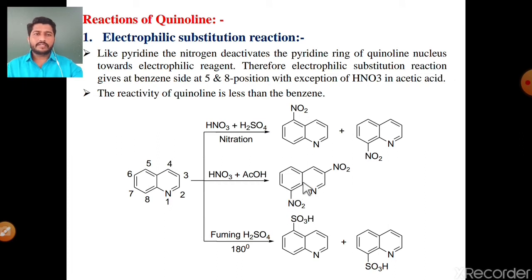There is one exception. The third reaction: when quinoline reacts with fuming H2SO4, that is, sulfonation of quinoline carried out at high temperature, at 180 degrees Celsius, it again gives two products, meaning electrophilic substitution of the sulfonic acid group takes place at the 5 position as well as the 8 position. Again out of these two products, quinoline-5-sulfonic acid is the major product and quinoline-8-sulfonic acid is the minor product. These are the electrophilic substitution reactions of the quinoline molecule.